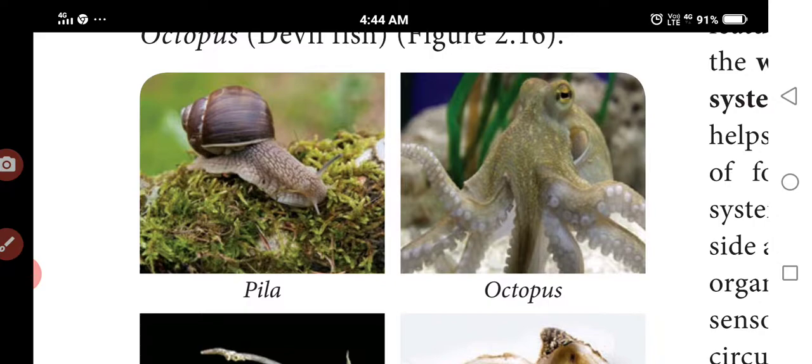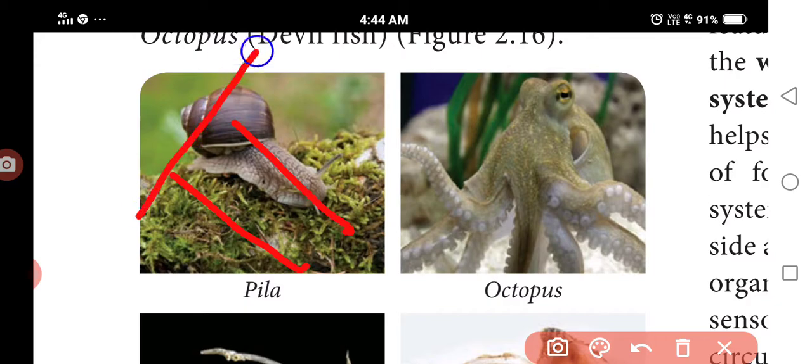It is soft-bodied in stature. It is the second largest animal phylum. Mostly aquatic and terrestrial, bilaterally symmetrical, triploblastic and coelomate animals. The body is covered by this calcium, and we call it the mantle. The distinct body regions are the head, muscular foot and visceral hump. The soft layer we call the mantle, which is made up of calcium.